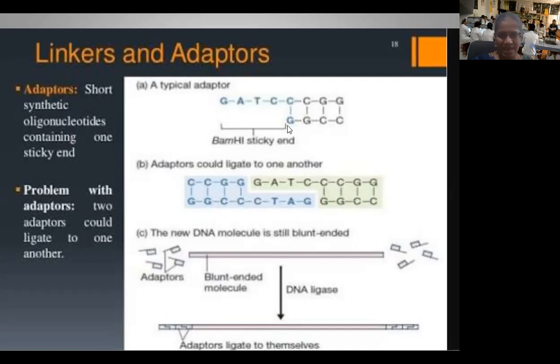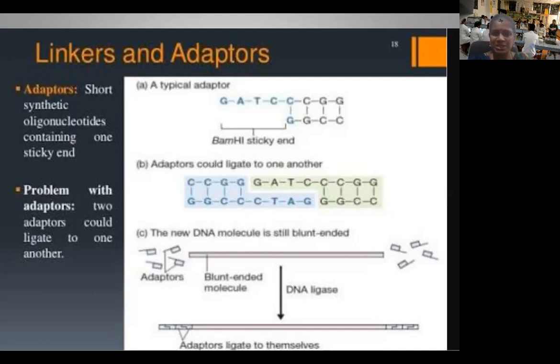As this is sticky-ended DNA, it has the tendency to ligate with other sticky-ended DNA molecules, because once they get any complementary DNA molecule, that compatibility brings them together and they may ligate with each other. Once they ligate in the presence of DNA ligase enzyme, again we get a blunt-ended DNA molecule. So to avoid this adopter ligation, a manipulation has been done.